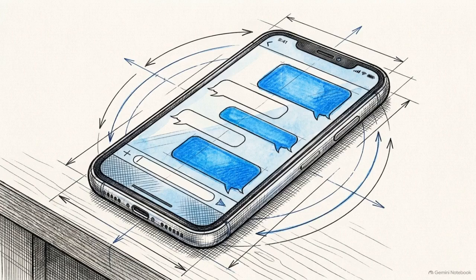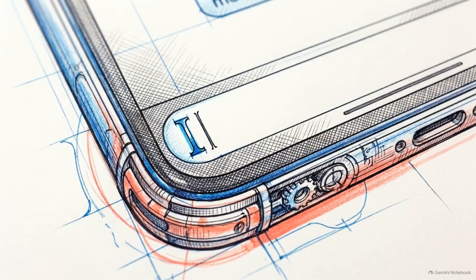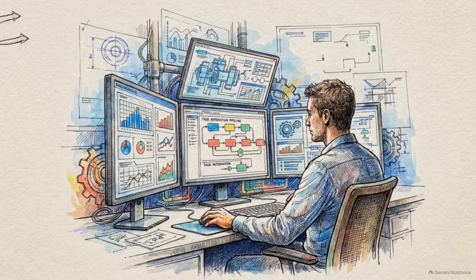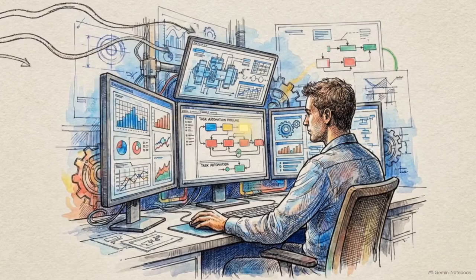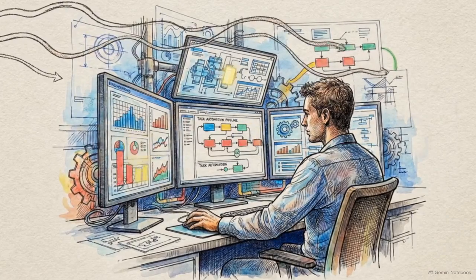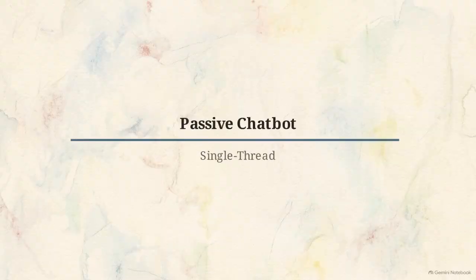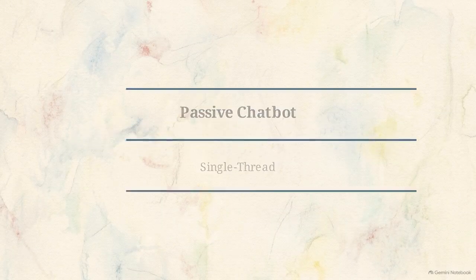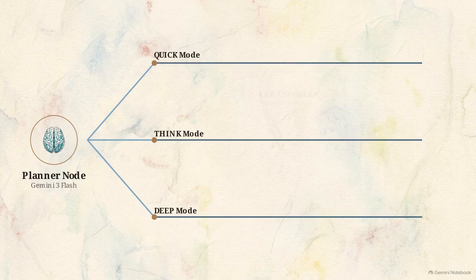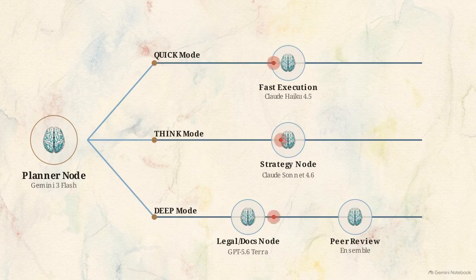Consumer-facing AI models excel at conversation. They process queries, generate text, and wait for a human to tell them what to do next. But corporate operations require systems that can initiate actions, communicate across multiple channels, and adhere to strict governance logic. Moving from a passive chatbot to an active execution engine requires abandoning the single-thread chat window. It demands a multi-tiered orchestration pipeline.